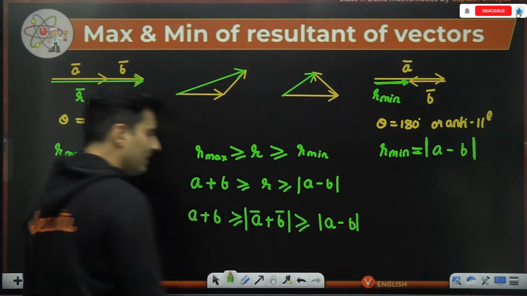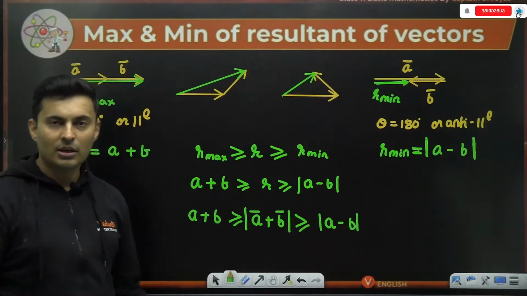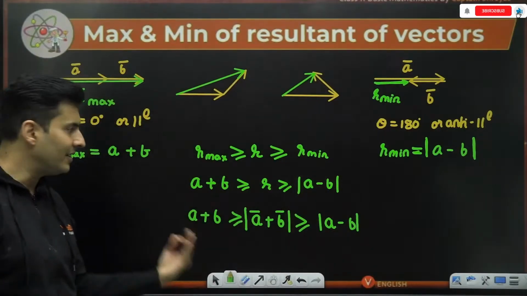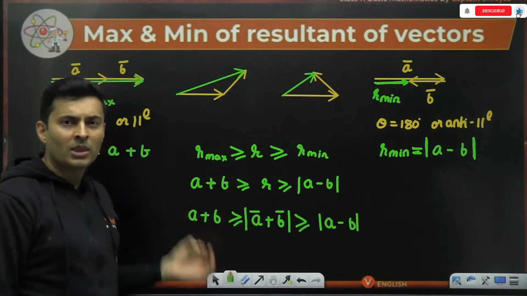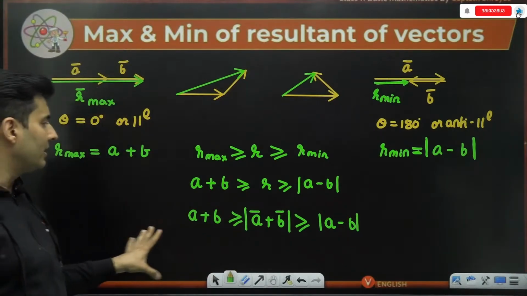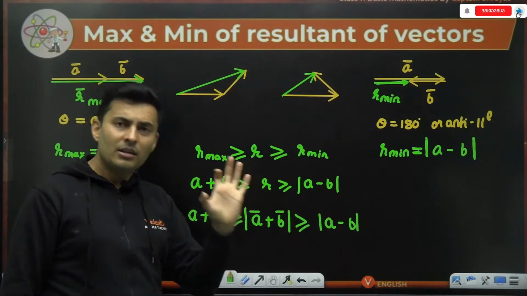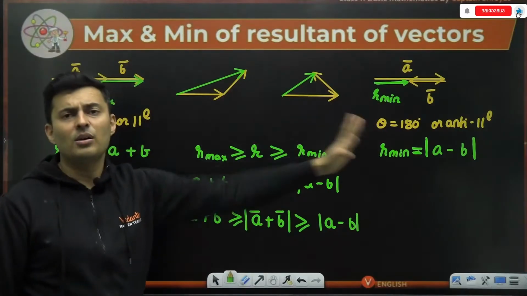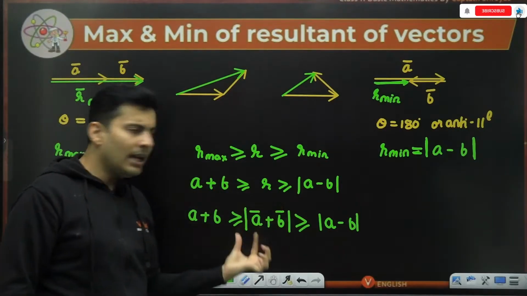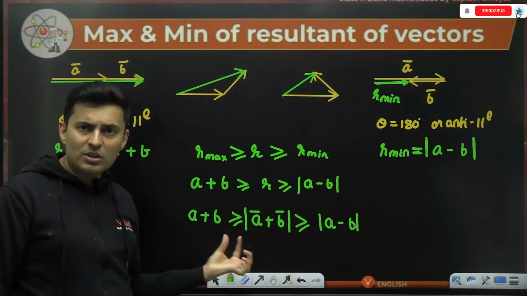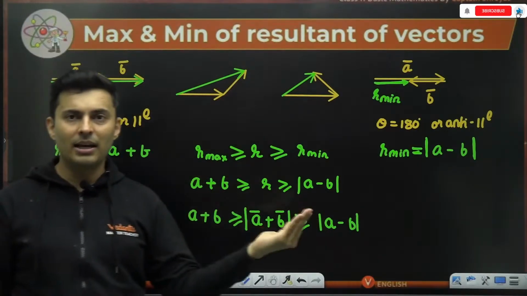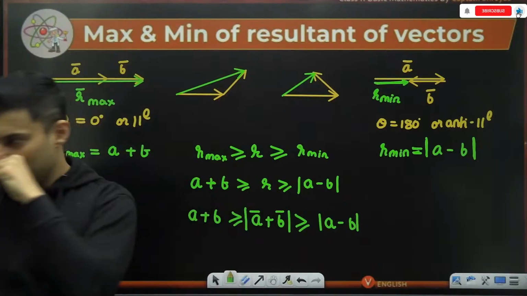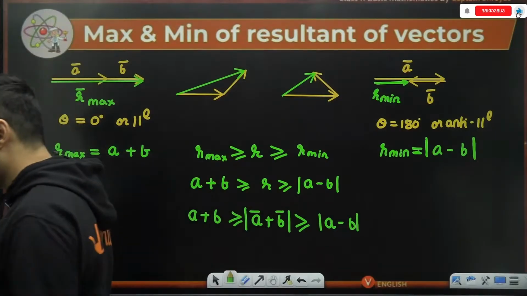You would have seen this in many places in the questions, or you will see it when you solve the questions. A plus B, which is pure addition, is the max value of the vector addition. A minus B, the mod, is the least value of the vector addition. Any other time, the values will be somewhere between them. It can't be more than this or less than this. Is this absolutely clear, my dear warriors?